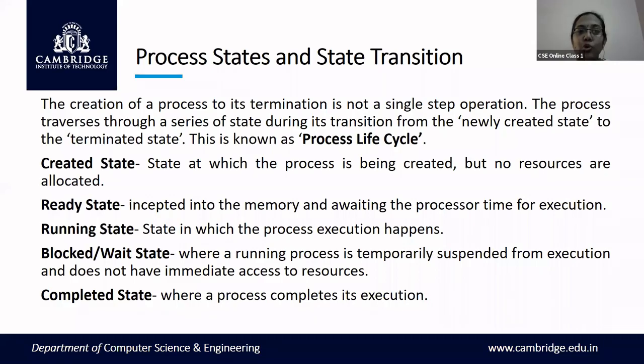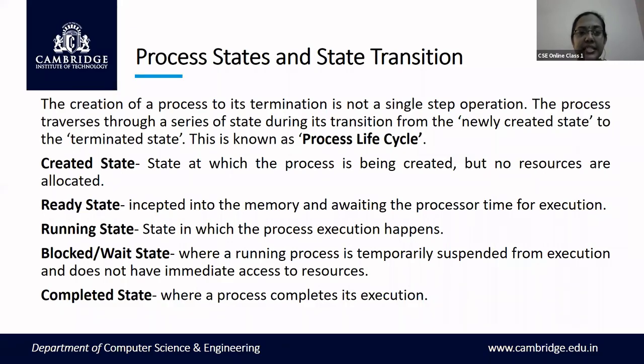This movement is called transition. The transition of the process from one state to another state, starting from the creation till the termination, is called the process life cycle.